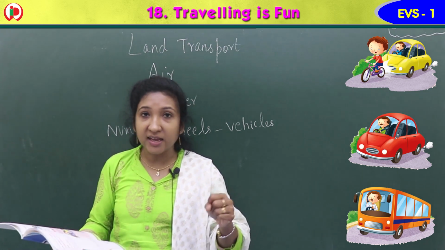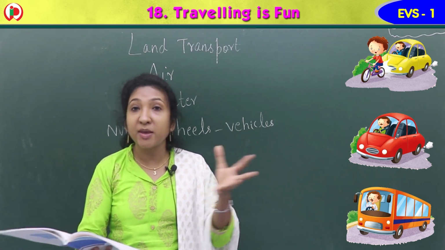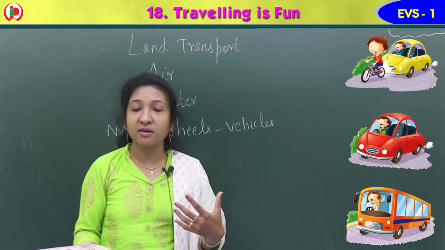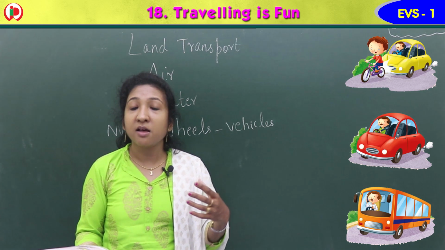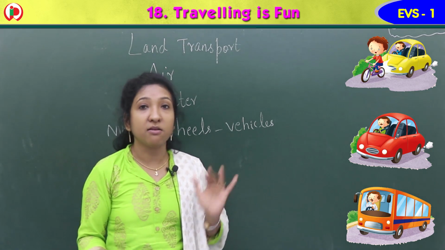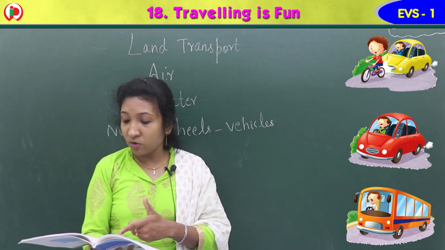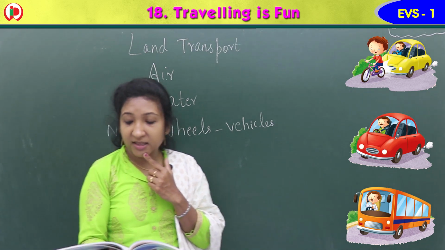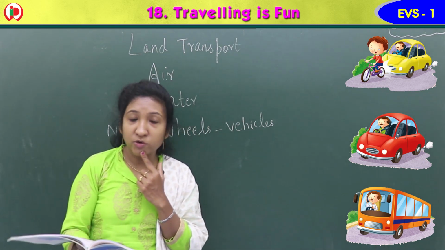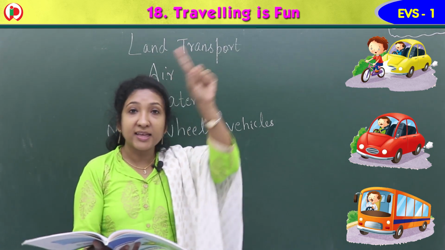Whenever we ride the bicycle, we should go by the side of the road, isn't it? Yes, we should not go in front of big vehicles. That vehicle's speed is very fast, and our vehicle is a bicycle. So when we are riding a bicycle on a road, we have to ride carefully by the side of the road, isn't it? Yes. So first image, can you say whether the child is driving carefully? No, the child is not driving carefully there, isn't it? Yes. So you can circle that image there.